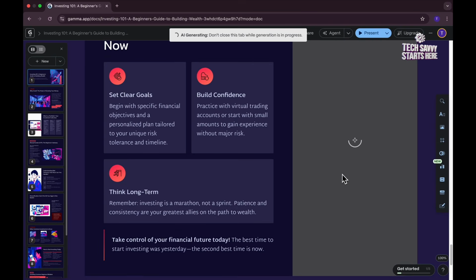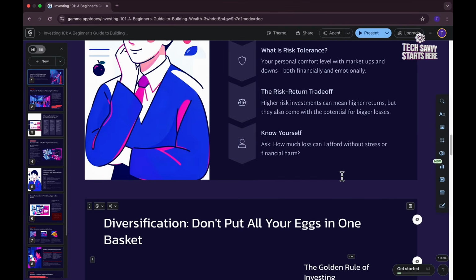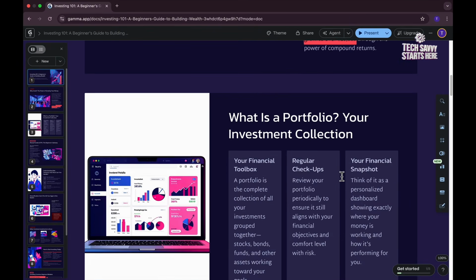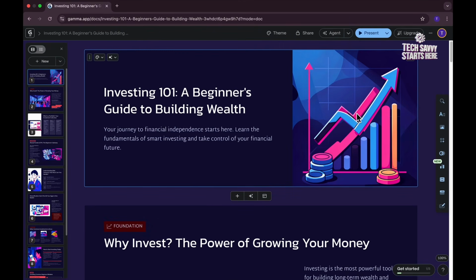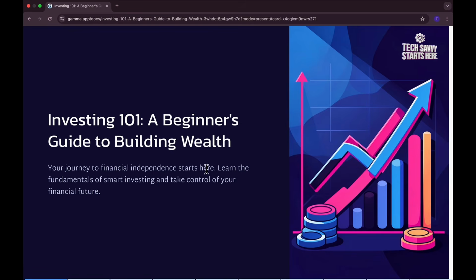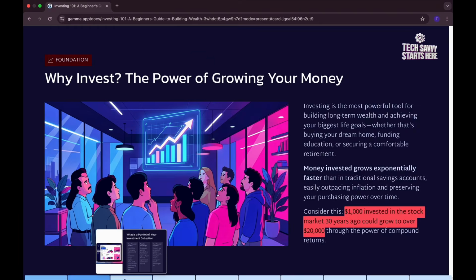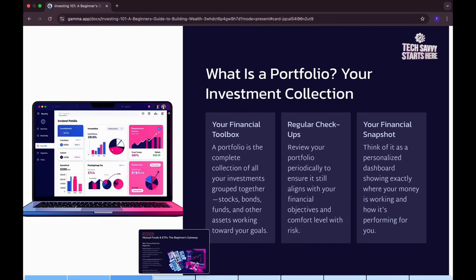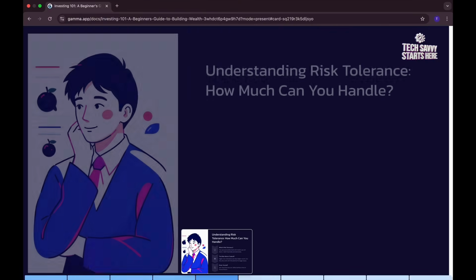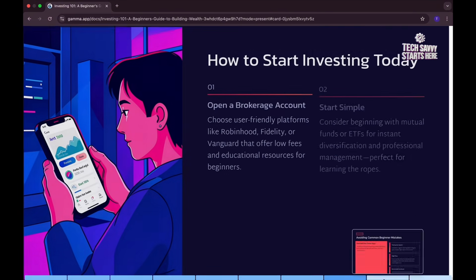It's all done now. Look at what it looks like. It's got images, it's got visuals. This is so cool. This is the basic things that you need. If you wanted to present it, you can just click the present mode, and boom, your slide is here. Investing 101, a beginner's guide to building wealth. And you can go through the slides. It gives you the pictures, highlights, that you need. And I think this is just amazing. In just a matter of seconds.